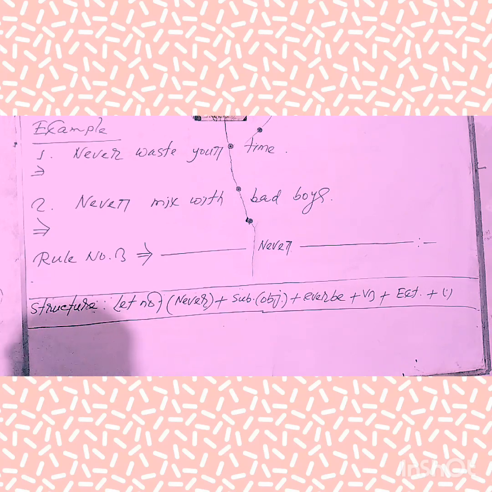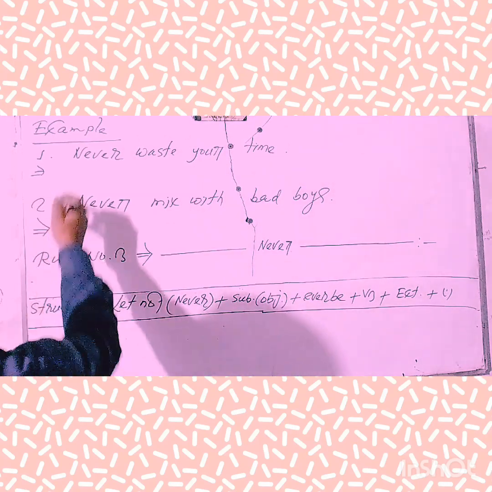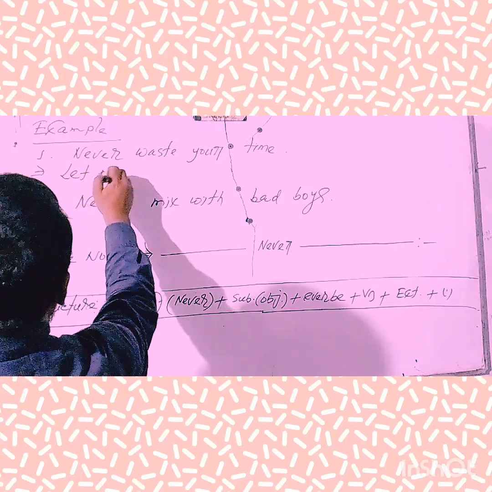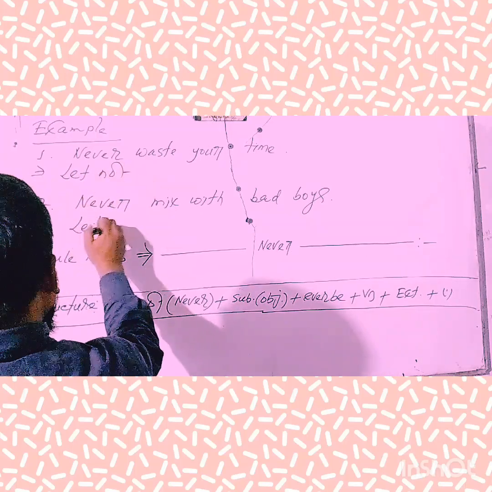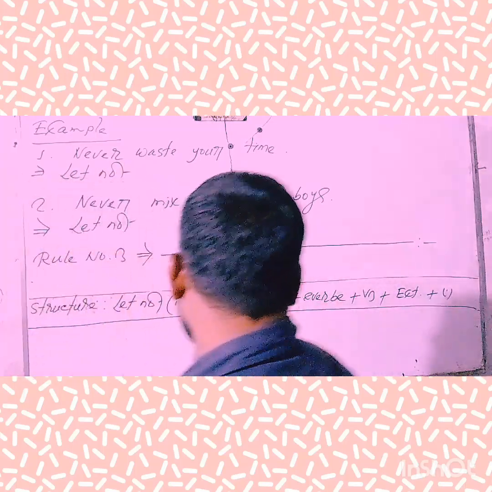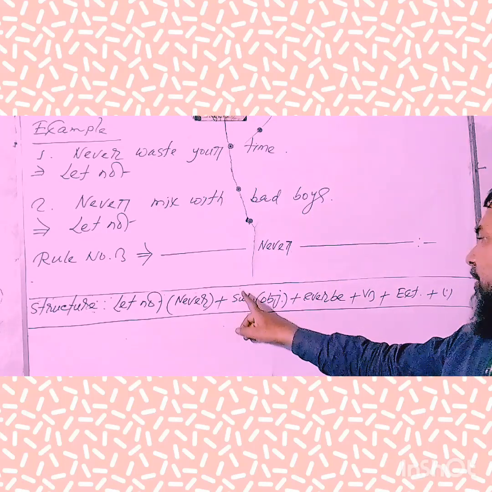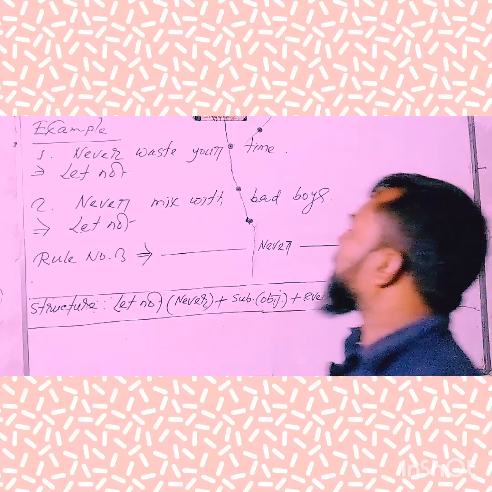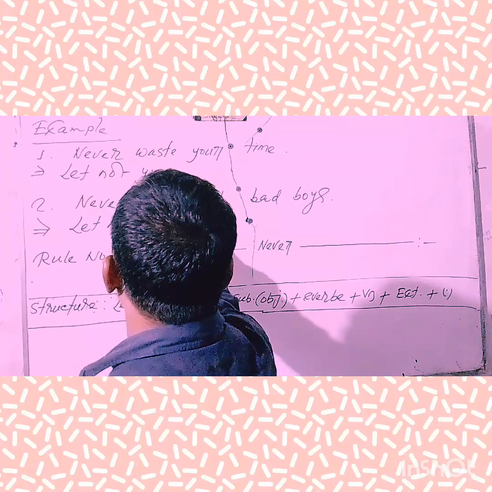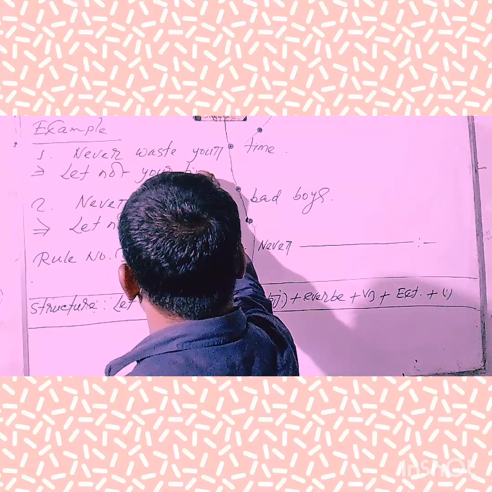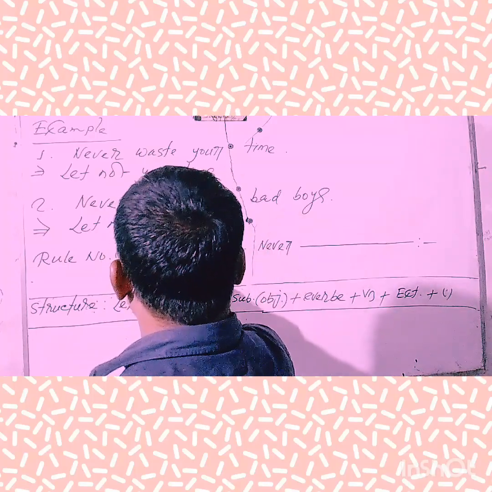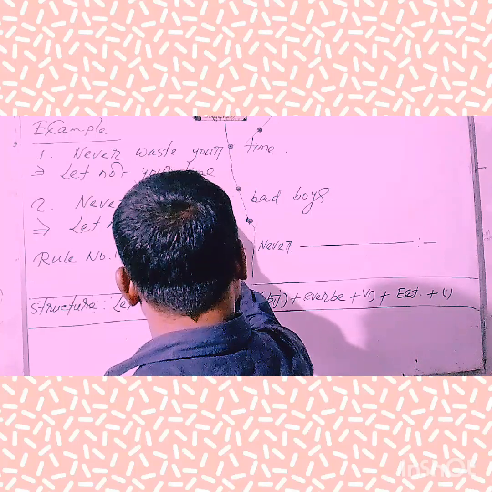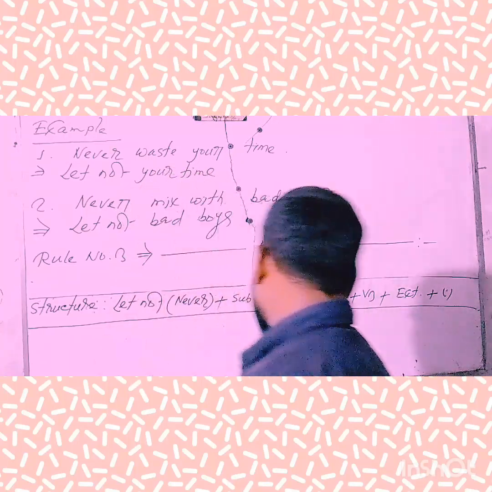At first, in place of "never", we'll have to use "let not". Next, second step, we'll have to change to the objective form of the object. Here, the objective form: your time. Here, bad boys.